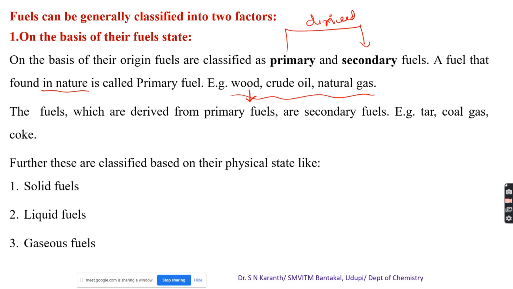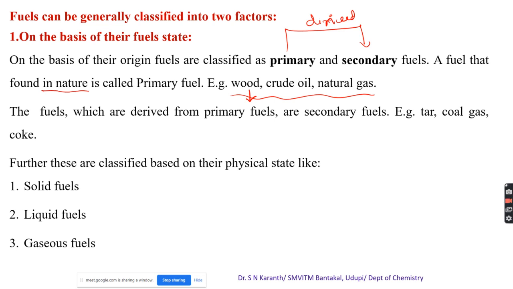And here, even the man-made fuels, artificial fuels, also come under secondary fuels, like tar, coal gas, coke. They all come under secondary fuel because they are derived from the primary fuels. Petroleum components: from the crude oil, we get the petroleum products, and that crude oil comes under primary fuel. From that, we get the secondary fuels. And again, they are further classified based on their physical state.